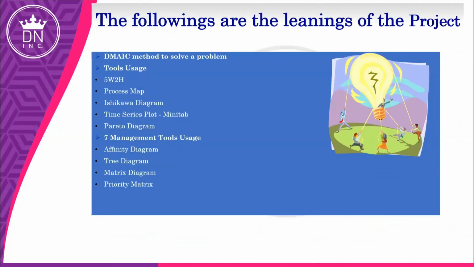After this project, we learned some Six Sigma tools like 5W2H, process map, Ishikawa diagram, time series plot, Pareto diagram, affinity diagram, and tree diagram. These tools are very helpful to improve our FEY. Earlier, we did not use all these tools, and this DMAIC methodology helps to improve the FEY. Thank you.